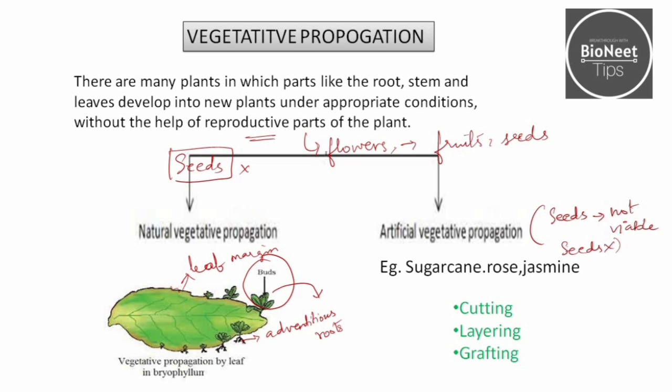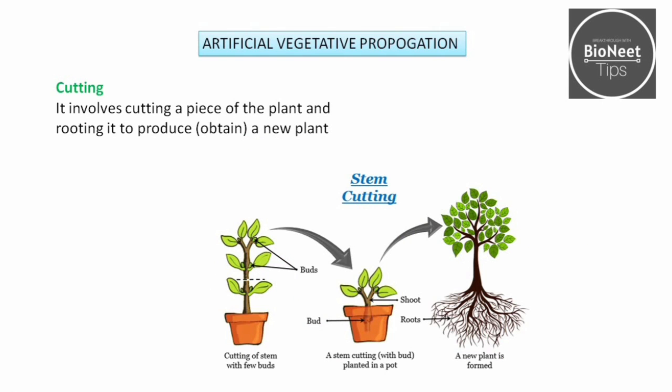Now, moving forward to artificial vegetative propagation, the first one is cutting. It involves cutting a piece of a plant and rooting it to produce a new plant. Simply, a plant is cut, and this part of the plant is placed in the soil, and then it leads to the formation of roots, and then it grows into a new plant. This is cutting.